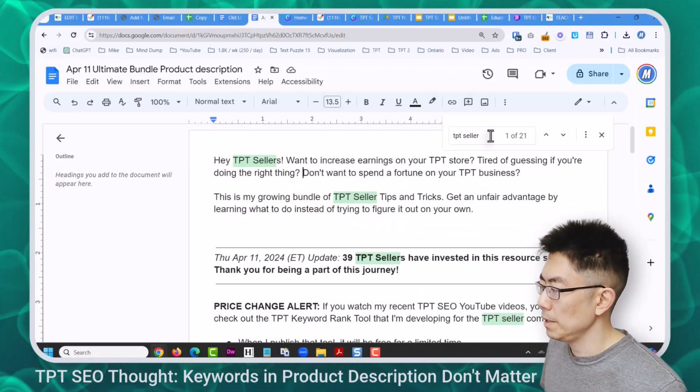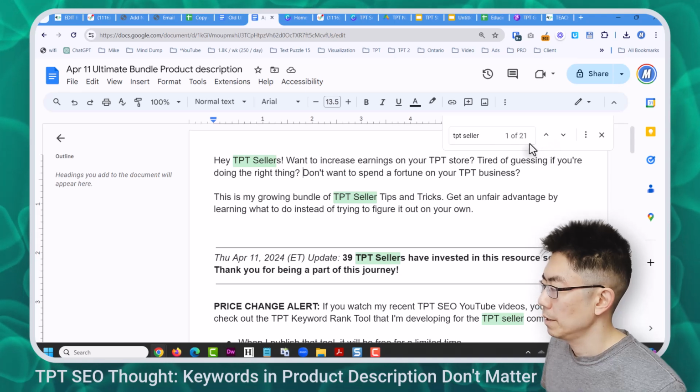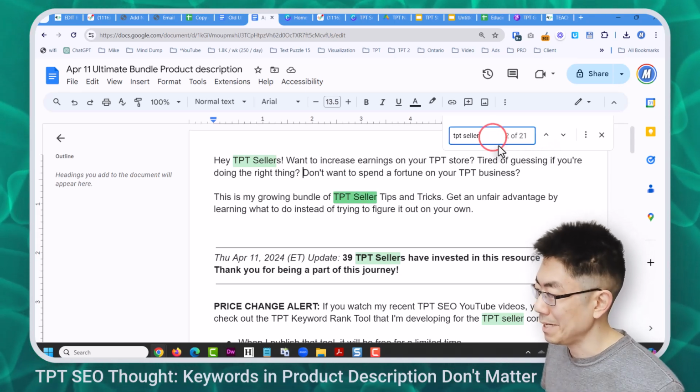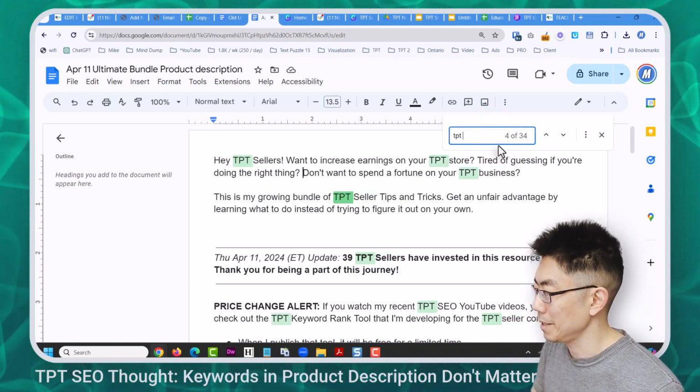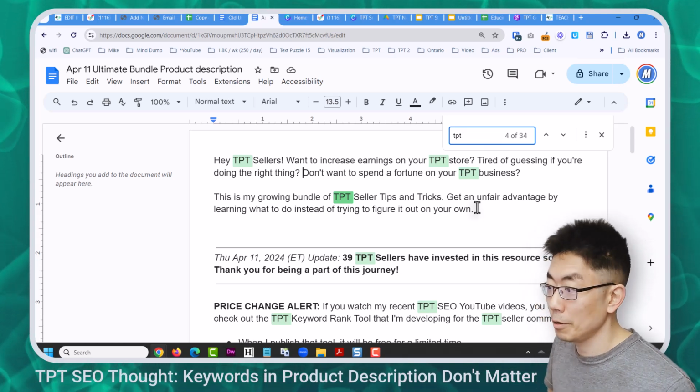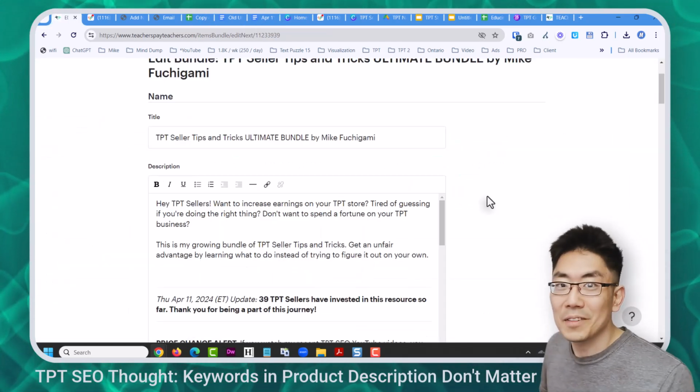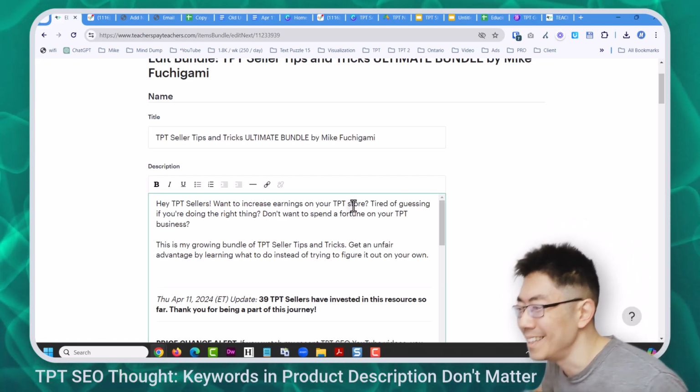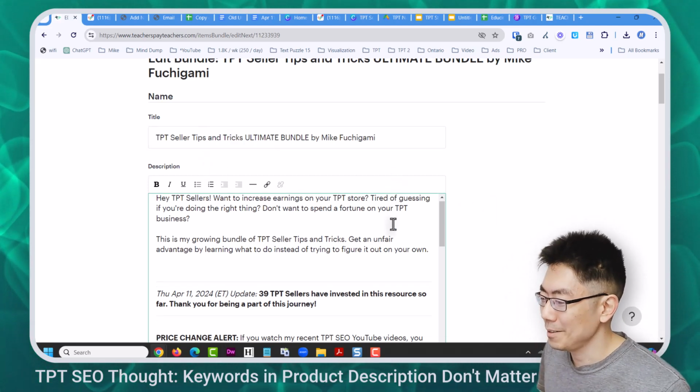I'm going to put TPT seller in here 21 times. Actually, I really should be counting TPT because it seems to think TPT is a keyword here. So TPT shows up here 34 times, but not in the title. All of this to update the product description. So I'm going to go back here to the original version.